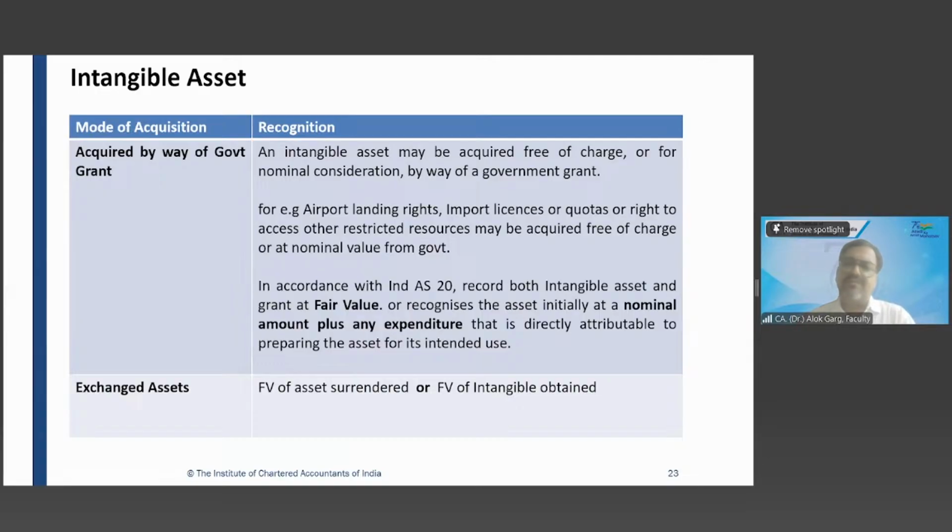An intangible asset may be acquired free of charge or at a nominal consideration by way of a government grant. For example, import license, quota, right to access some restricted resources, airport landing right. So these may be acquired free of charge or at nominal value from government.